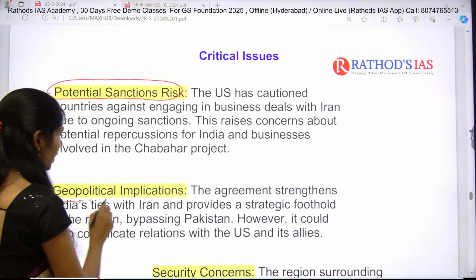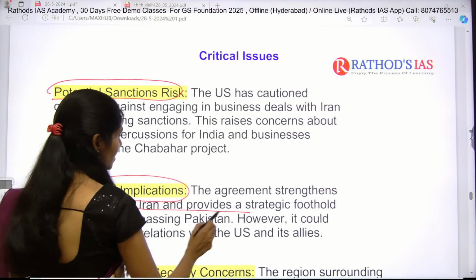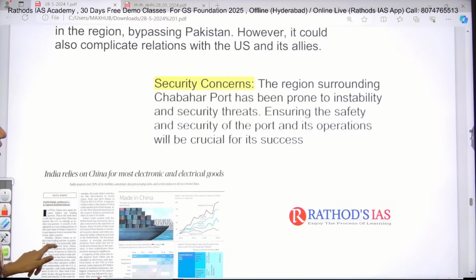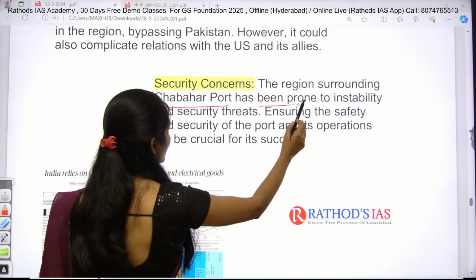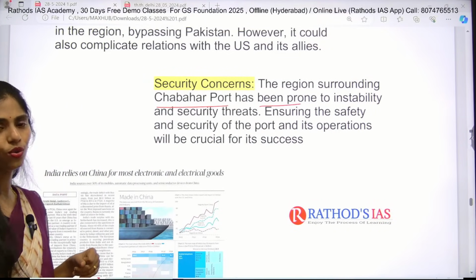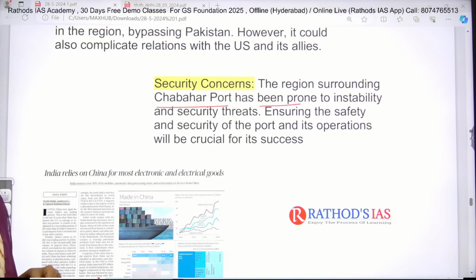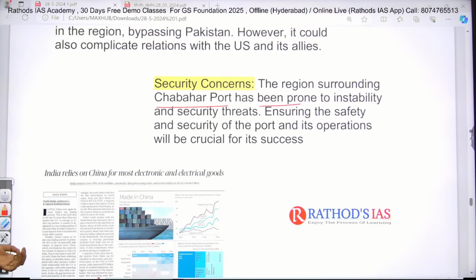And the next one is geopolitical implications, like the agreement strengthens India's ties with Iran and provides a strategic foothold in this region, and they want to bypass Pakistan. It could also complicate relations between India and the US and its allies. And there are also security concerns, as the region surrounding Chabahar Port has been prone to instability and security threats, and ensuring the safety and security of this port is very difficult and also very crucial for the success of this project. And now let us see the next question.